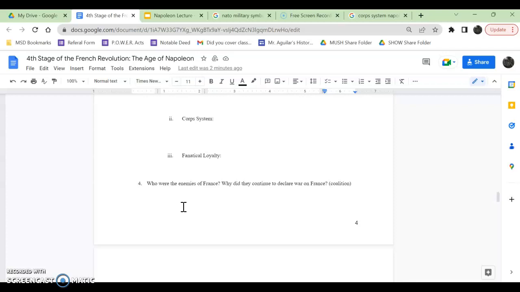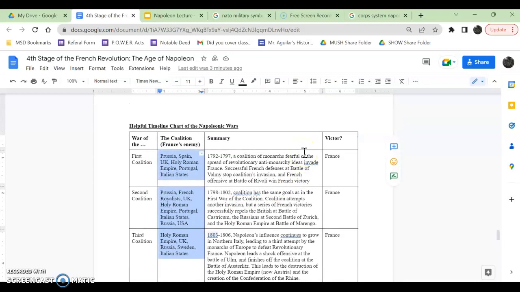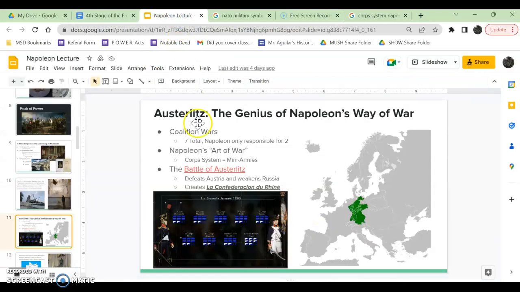Well, you'll probably be okay with that because you're a warm-blooded American, you love freedom and representative democracy and stuff. But at the time, the monarchs were not on board with this whole idea. I might get my head chopped off by my people if these French revolutionary ideas spread across my border from France to my country. So that is why these groups of people, coalitions, kept forming against Napoleon in an attempt to defeat him. They're like, first time wasn't the charm, second time wasn't the charm, maybe third time's the charm. Well, it wasn't, because Napoleon defeated the third coalition at Austerlitz, wiping out the Russians and the Holy Roman Empire.